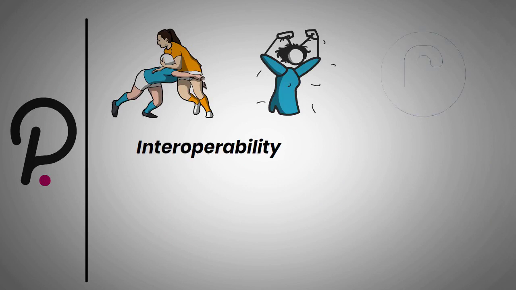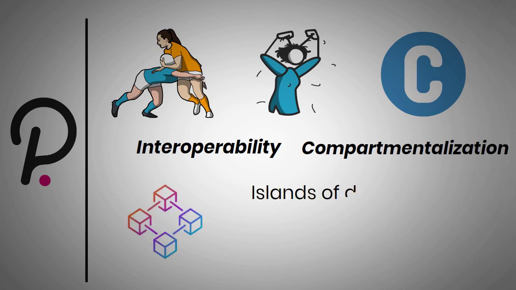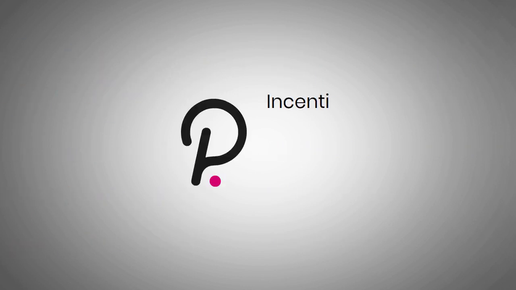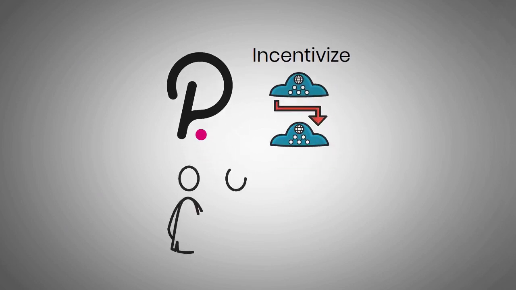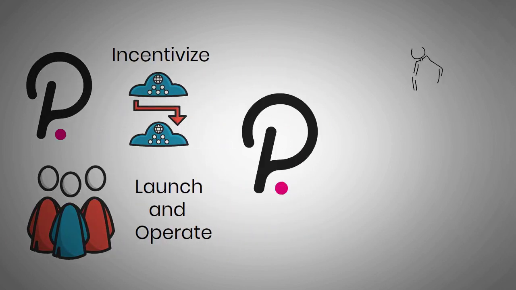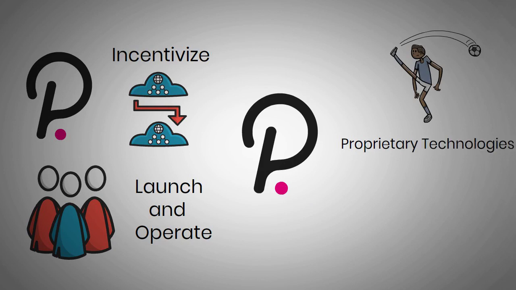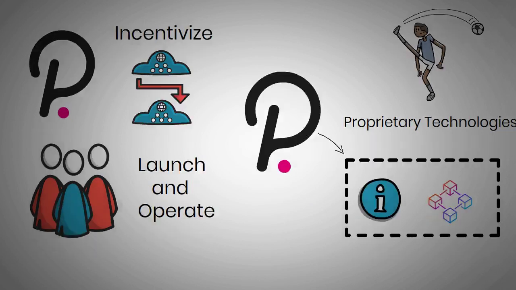Currently, the market is in a state of extreme compartmentalization. Blockchains function as separate islands of data with little way of leveraging the other network's information. Polkadot is a software that seeks to incentivize a global network of computers to operate a blockchain on top of which users can launch and operate their own blockchains. Polkadot eliminates these concerns through the integration of a variety of proprietary technologies. Notably, Polkadot can even communicate information from private blockchains to public networks and vice versa.